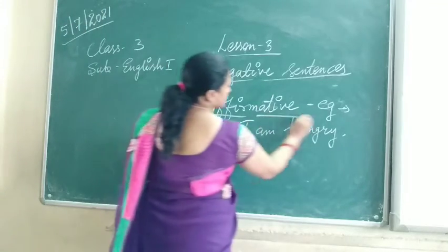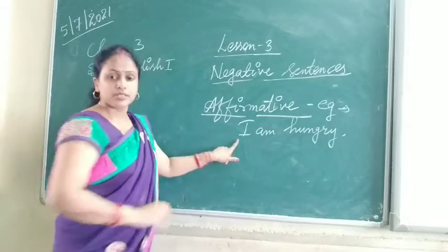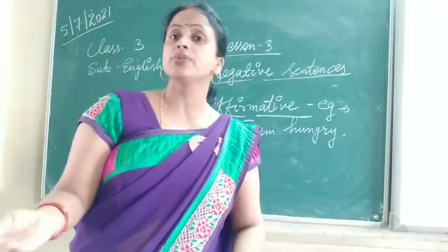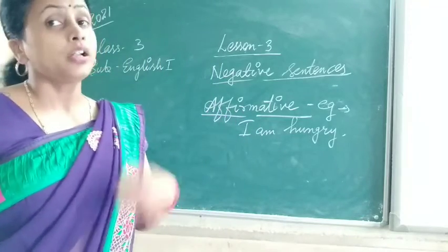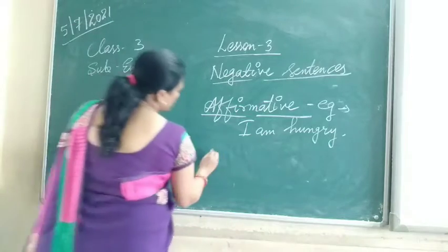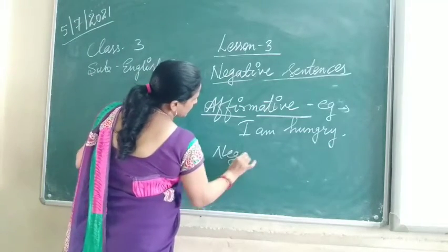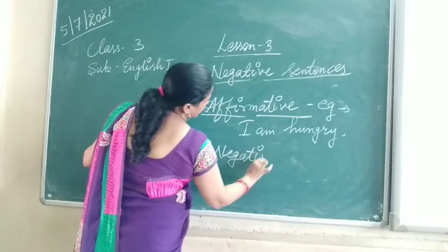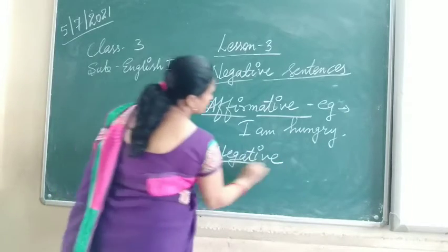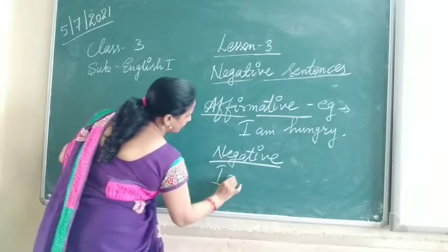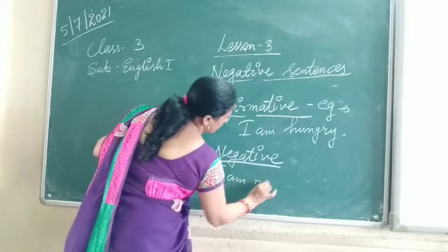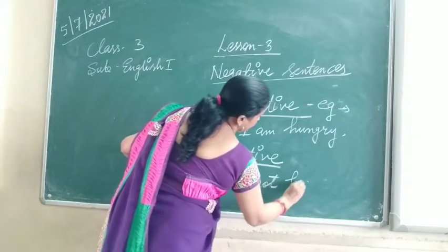So this is an affirmative sentence, and when we change it into the negative sentence, we use not. So, I am not hungry.